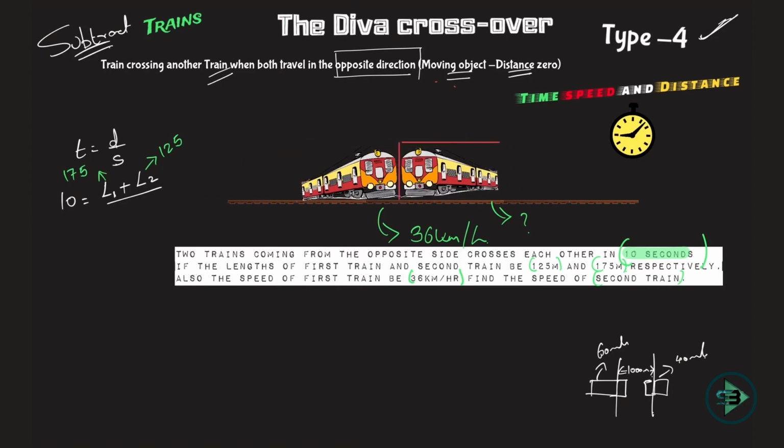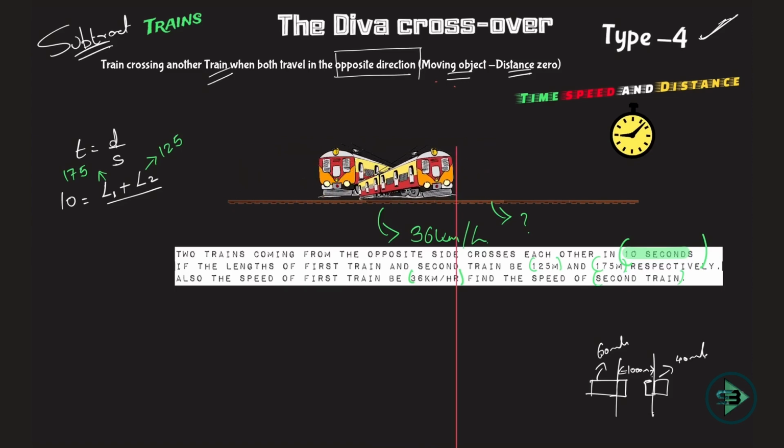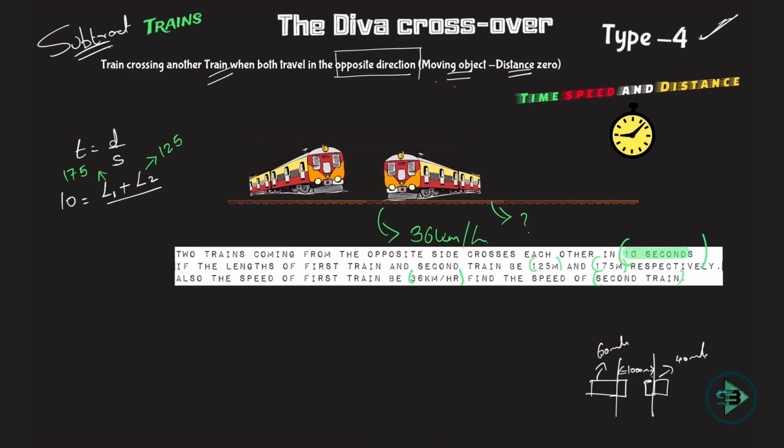So if this is covering in 1 hour, this is also covering in 1 hour, right? So both the speeds need to be added when two trains travel in the opposite direction. So remember this, same direction you subtract, because one train subtracts the speed of the other, and in opposite direction you add, because one train adds to the speed of the other to cover the total distance, which is nothing but the length of the two trains.